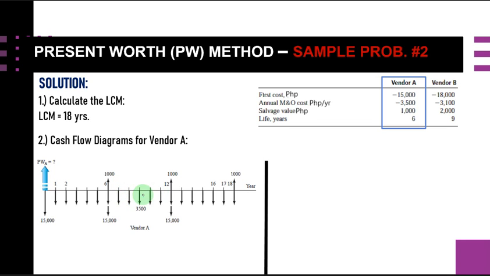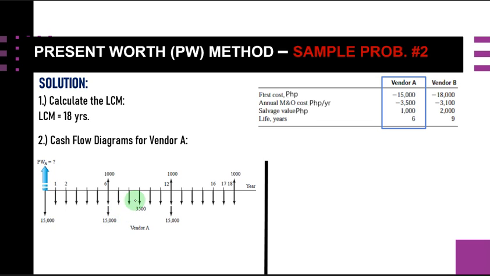So here again, considering the second cycle, we still have this 15,000 pesos here, because this is now our second cycle. This 6 year is probably our 0 year for the second cycle. For the first cycle, this is the 6 years, but considering the second cycle, this point here is considered as the 0 year for the second cycle. That's why we have here 15,000.